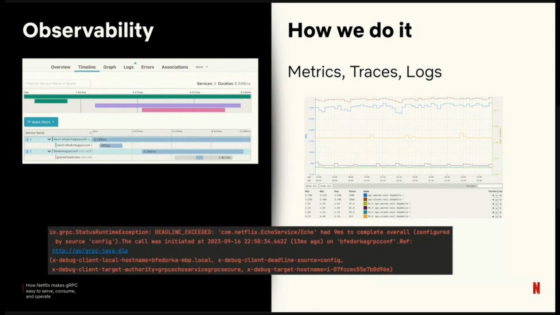So we're tracking per attempt call latency, in-flight counters, and message sizes, both incoming and outgoing. Our OSS concurrency limits also have metrics. This helps us understand when the concurrency limiters are engaged, and more importantly, what the state is for our adaptive limiters. This helps us understand why we learned a particular limit. Not in OSS, but also helpful to us, we're tracking deadlines remaining for incoming and outgoing calls. This helps us understand if a call arrived on the box and maybe there wasn't enough time to answer it. We can also do analysis on this so we can identify if a service is running with inappropriate deadlines.